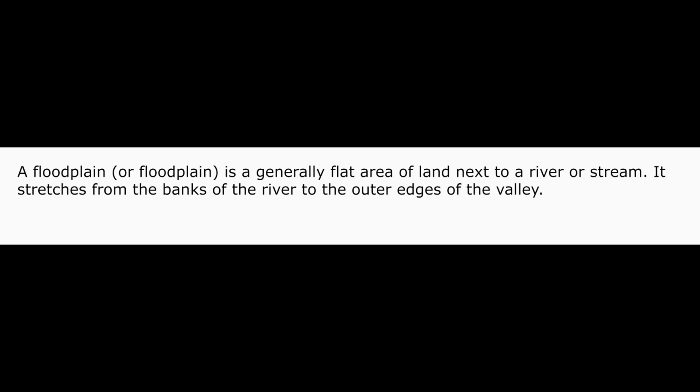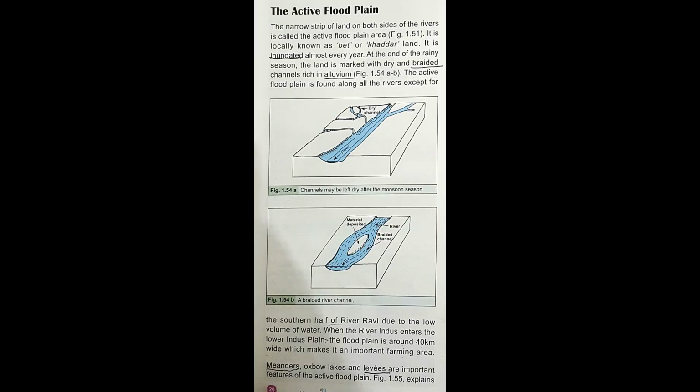A floodplain is a generally flat area of land next to a river or stream. It stretches from the banks of the river to the outer edges of the valley. The narrow strip of land on both sides of the rivers is called the active floodplain area.